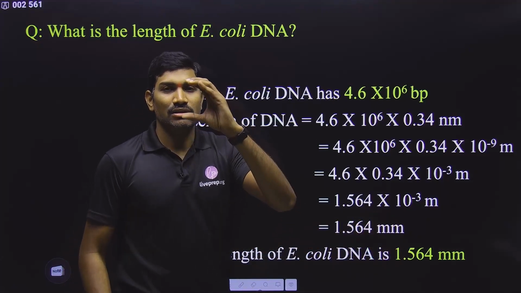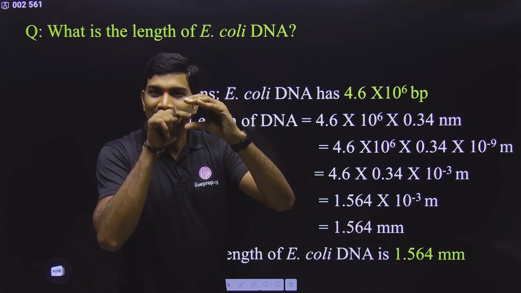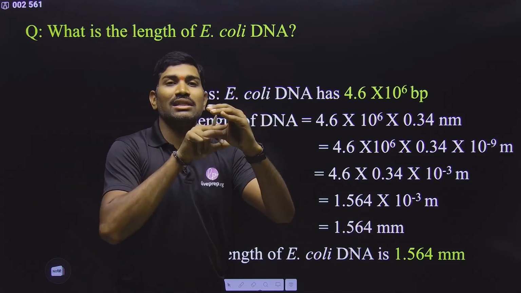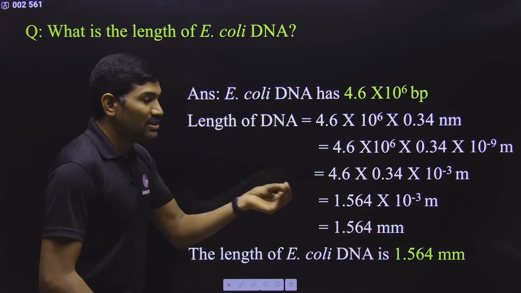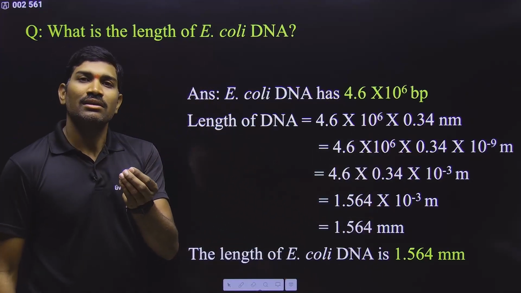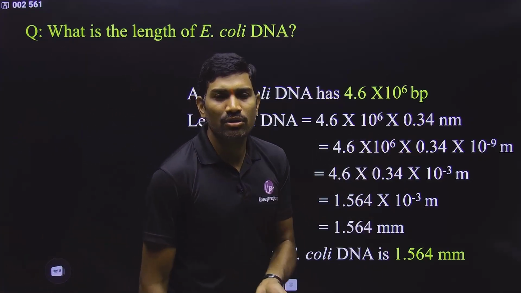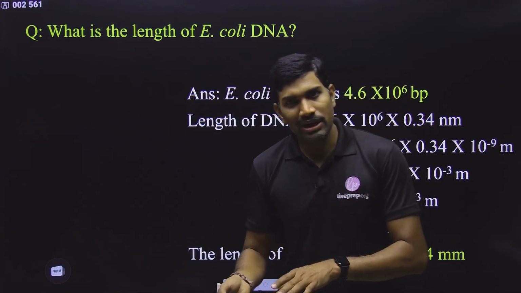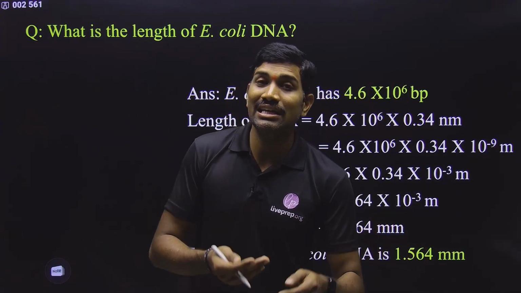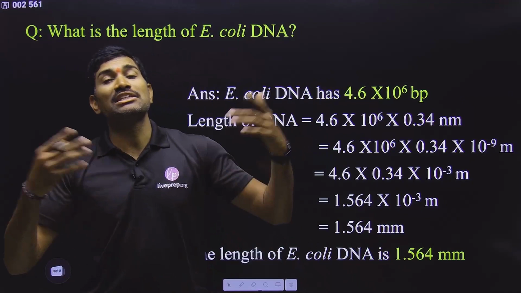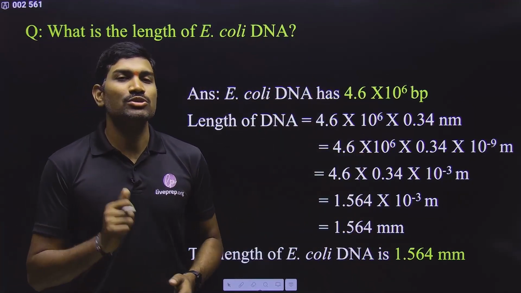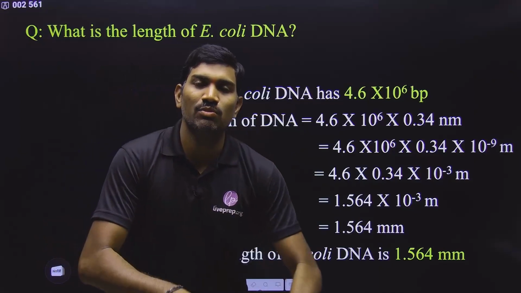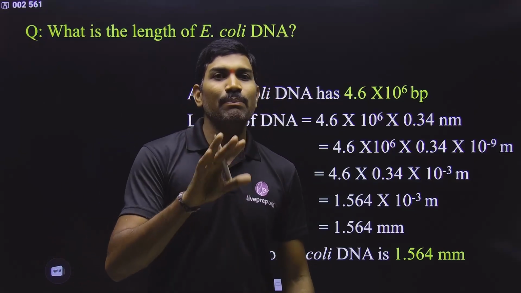The bacterium is smaller, and the DNA present inside it is 1000 times longer than the length of the bacterium. Then the question is how this much long DNA is present inside the small bacterium. Same is the case with eukaryotes also. Whether prokaryote or eukaryote, the DNA inside is much longer when compared with the cell. Now the concept is how this much long DNA is present inside the small cell. For that we need to study the packaging.